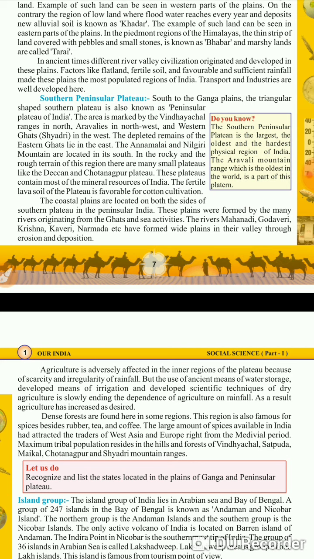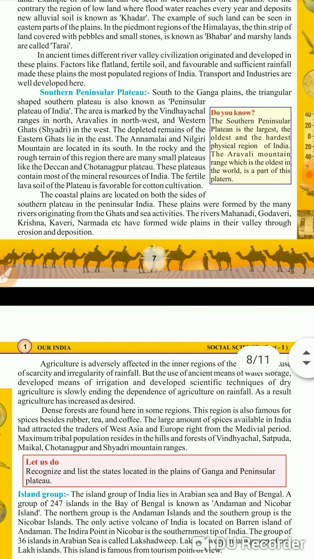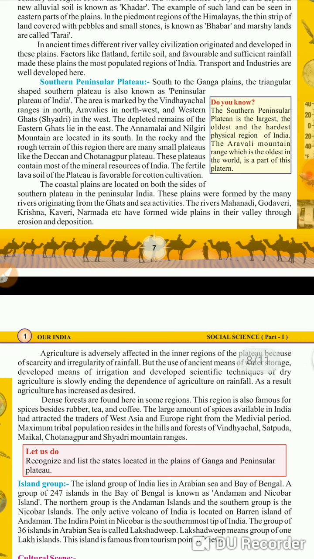Some of the rivers are west flowing rivers, which ultimately go into the Arabian Sea. Those are known as west flowing rivers, and the east flowing rivers are those rivers which, after flowing, ultimately go into the Bay of Bengal.